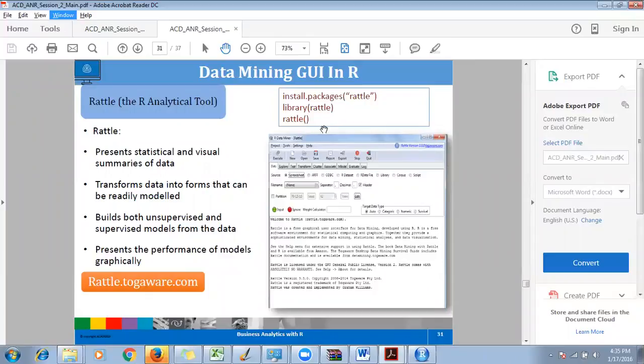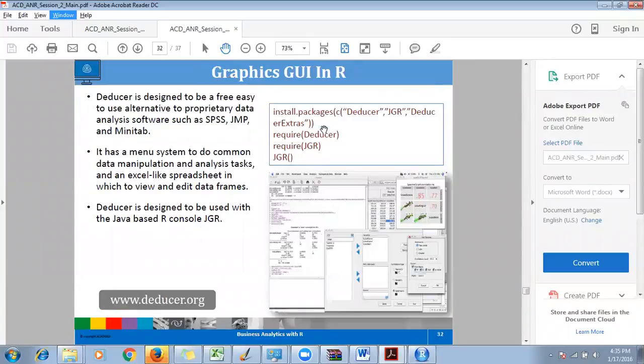Right now, it's not the right time to introduce. So one data mining based GUI in R, and one graphics package for how to plot nice charts without writing anything on the console. You can just click some buttons and create some nice charts. So that is one package that I'm going to introduce.